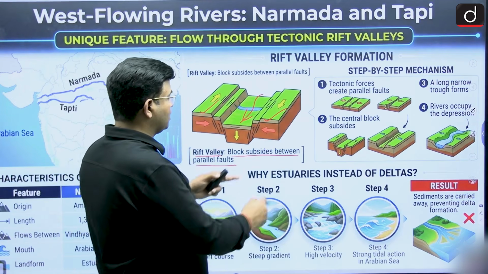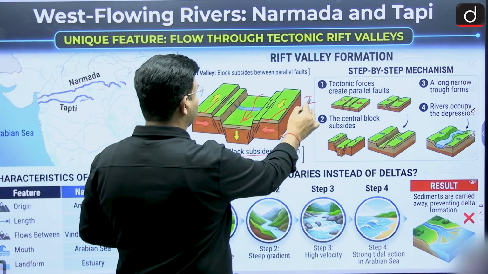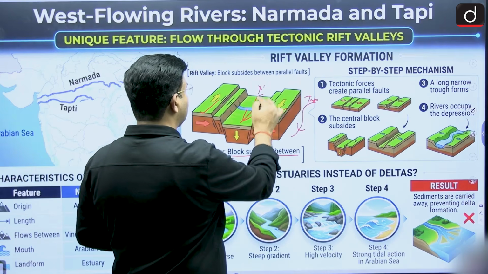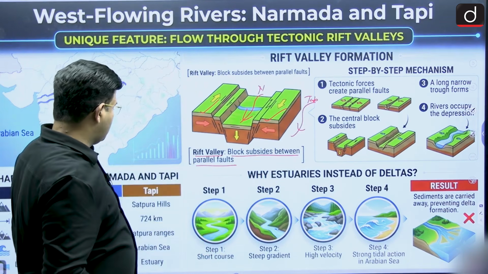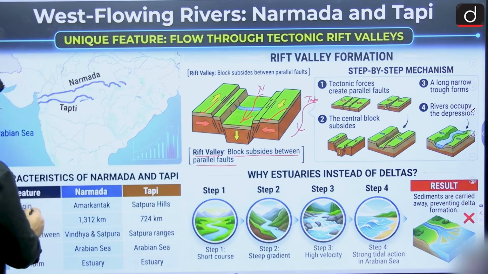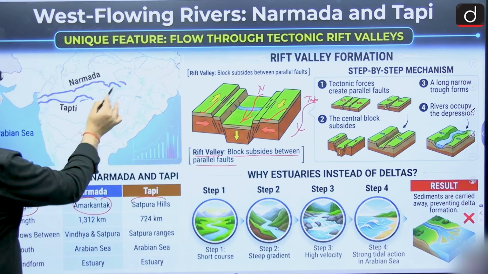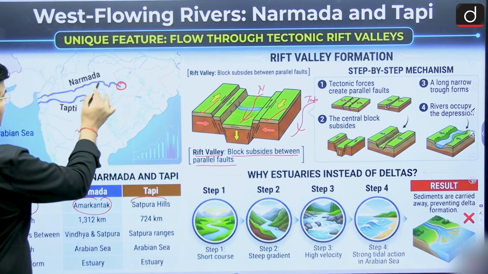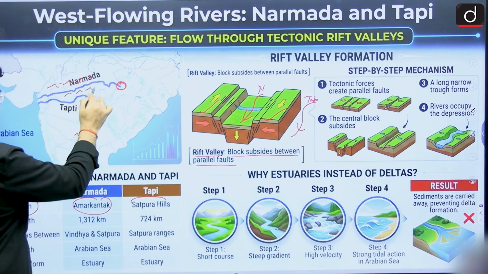After that, on this side the Tapi river is moving. This is the Tapi, and here it is the Narmada. So they are moving in the rift valleys. The Narmada originates in the Amarkantak plateau, moving between the Vindhya and Satpura ranges.